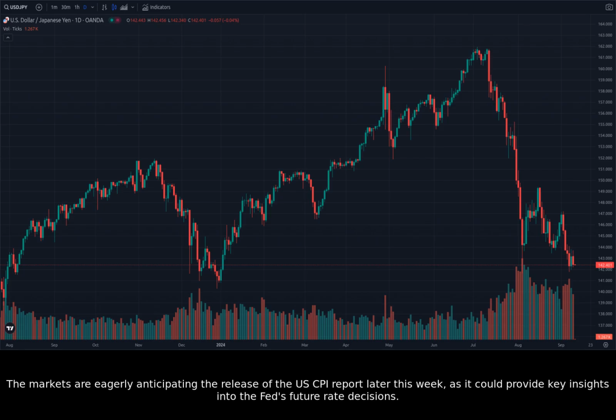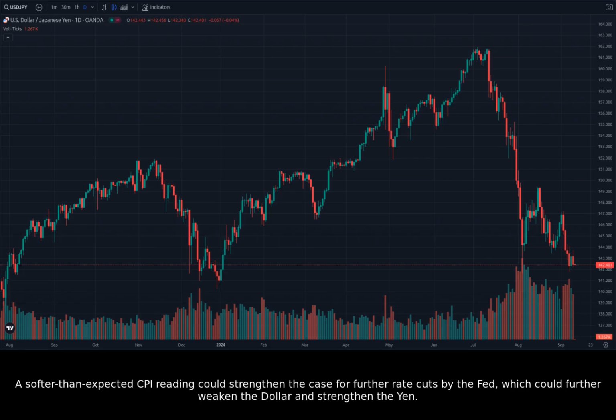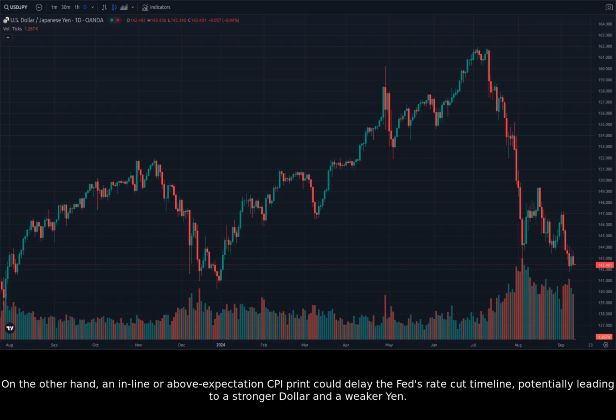The markets are eagerly anticipating the release of the US CPI report later this week, as it could provide key insights into the Fed's future rate decisions. A softer-than-expected CPI reading could strengthen the case for further rate cuts by the Fed, which could further weaken the dollar and strengthen the yen. On the other hand, an in-line or above-expectation CPI print could delay the Fed's rate cut timeline, potentially leading to a stronger dollar and a weaker yen.